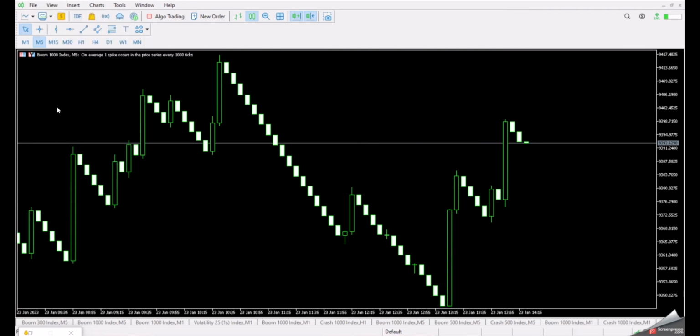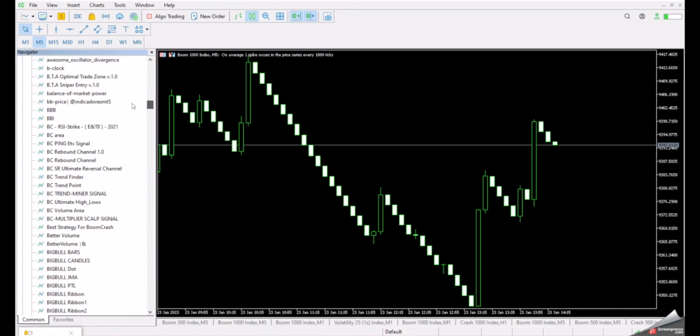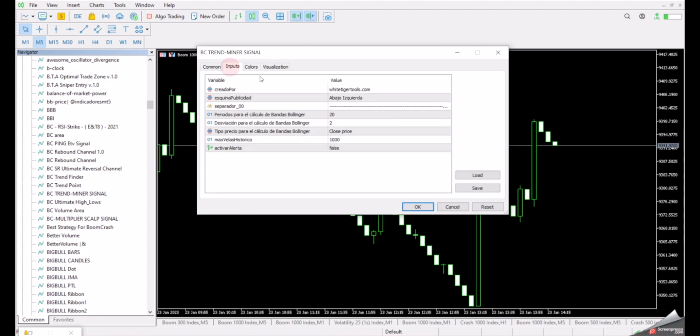Once you get the indicators to the navigator panel, right click and refresh. Attach each indicator one by one. I will start with the boom crash trend minor signal. This is a price entry indicator that gives buy and sell signals based on the market trend. On the input settings, I will use the default settings. The only thing I will change is the signal alert. Set it to true to activate it and get notified when there is a new signal. Press OK to attach to the chart.